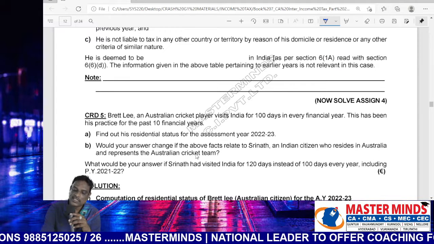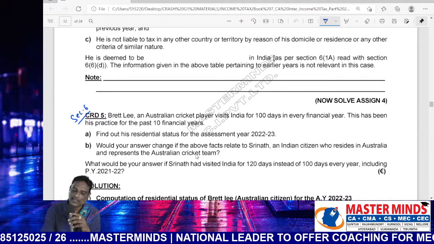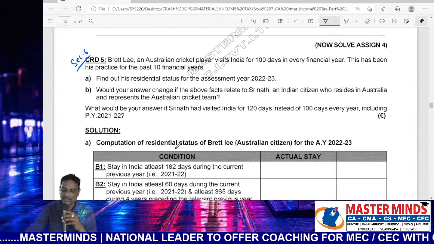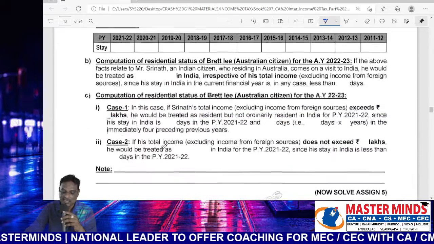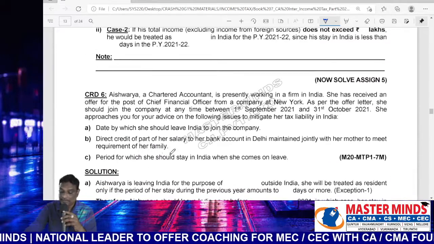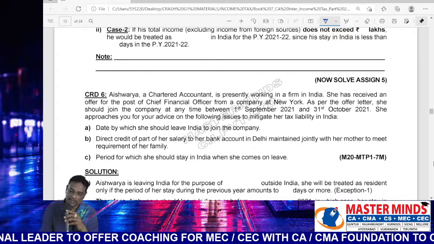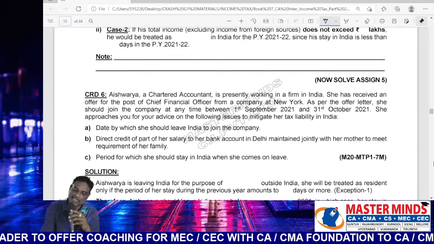Problem 5 also relates to section 6, ascertainment of residential status. Problem 6 also the same, a section 6 related problem.